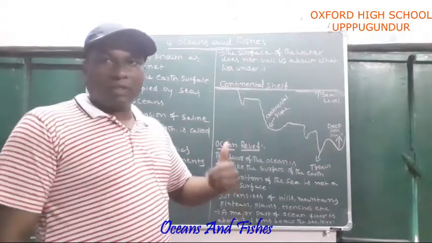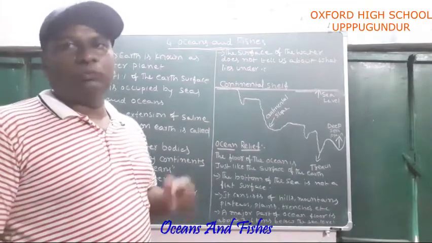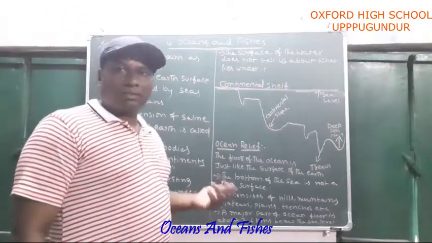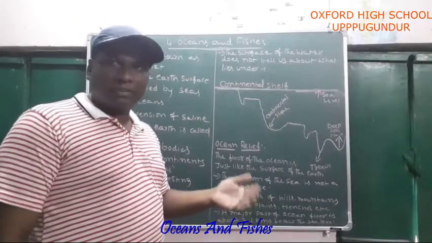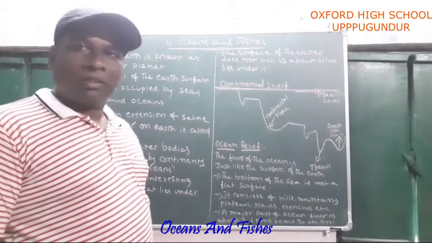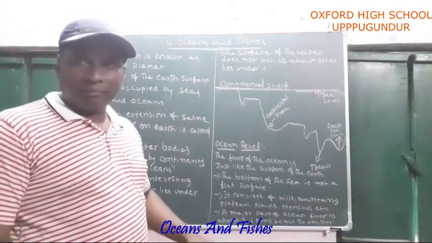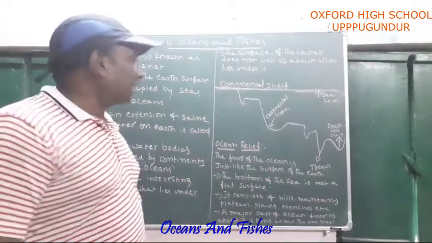Large water bodies separated by continents are called oceans. See, the Pacific Ocean separates North America and South America from Asia. In such a way, a large water body separates the continents.